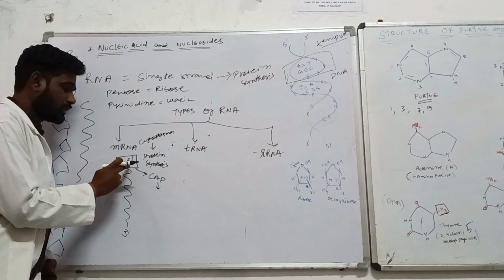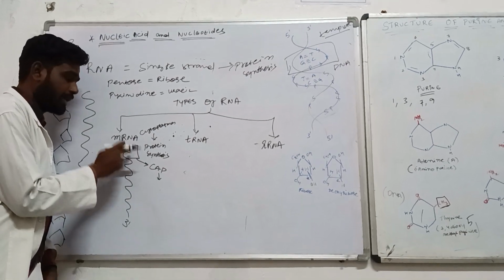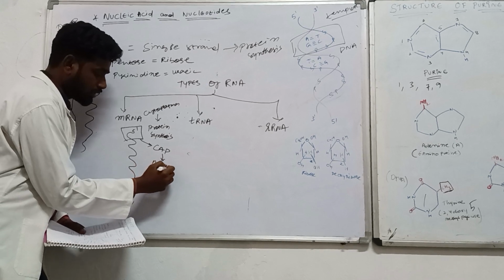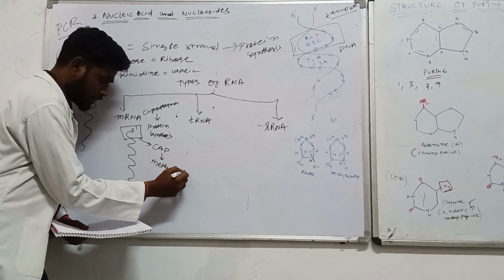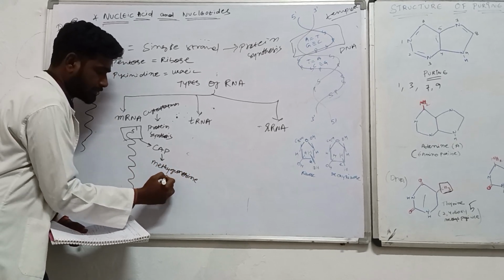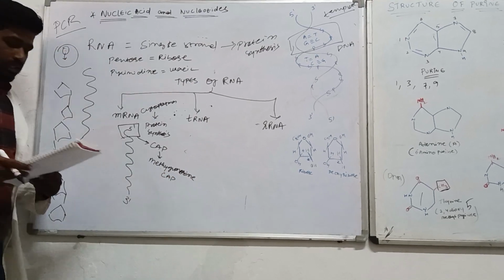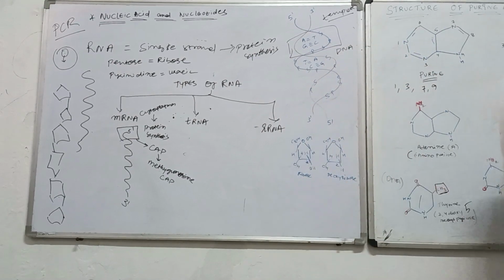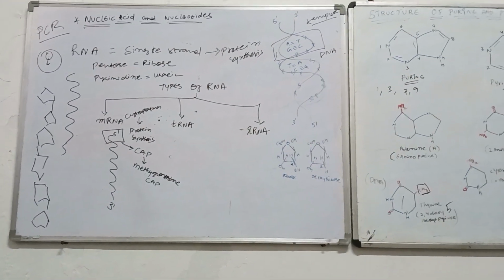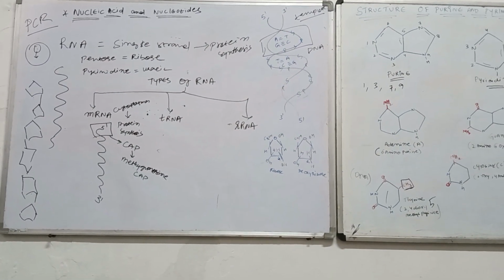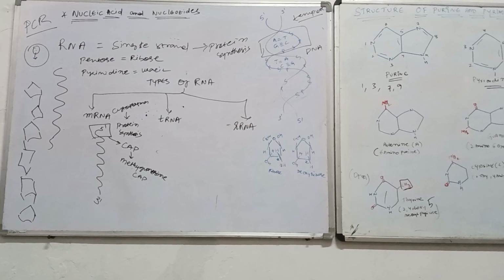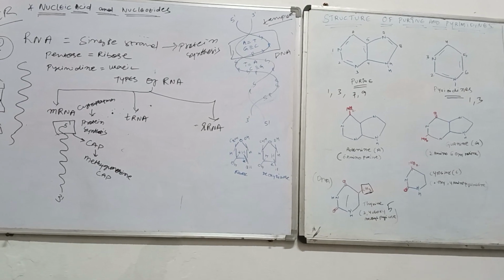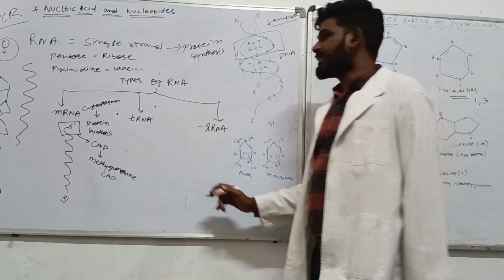Now the fifth position, that is the 5 prime end, is going to have the methyl guanosine cap. This methyl guanosine cap will help prevent the hydrolysis by the nucleotidase enzyme.